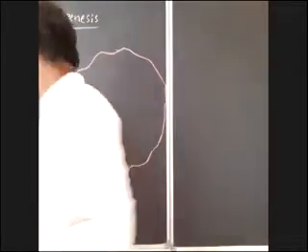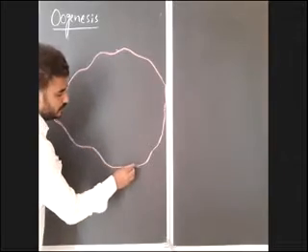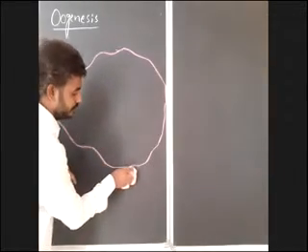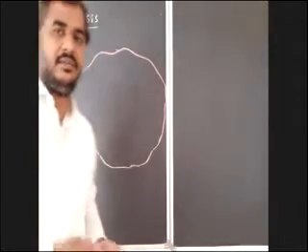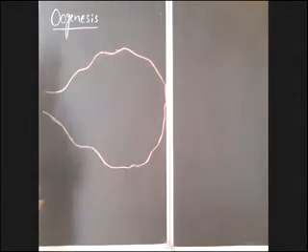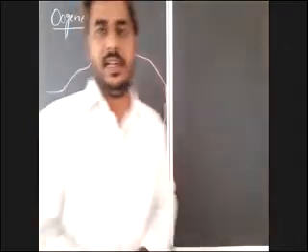Here in this ovary, as I already gave you at the start, there are 4 regions, 4 layers. The outermost is the germinal epithelium.